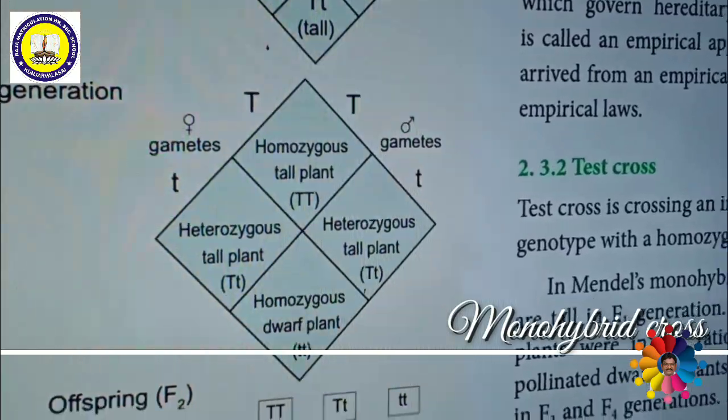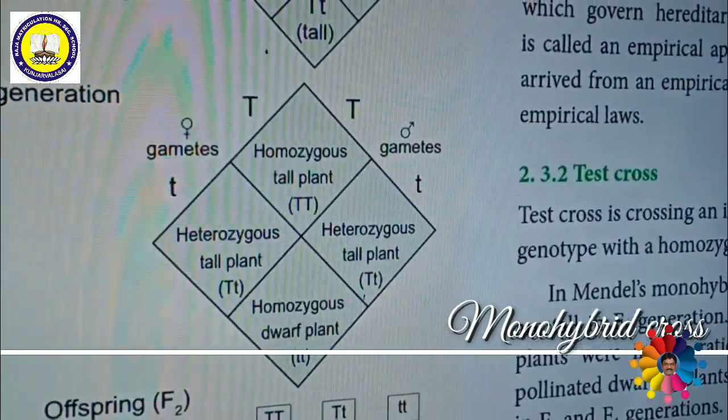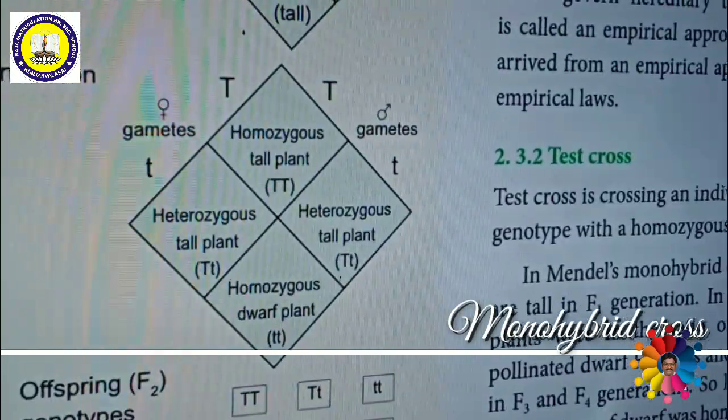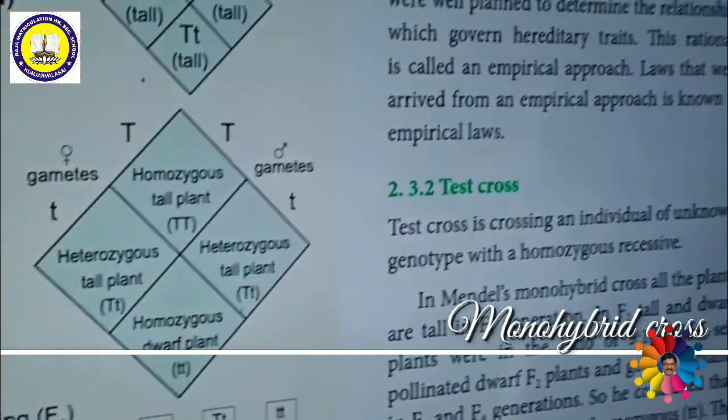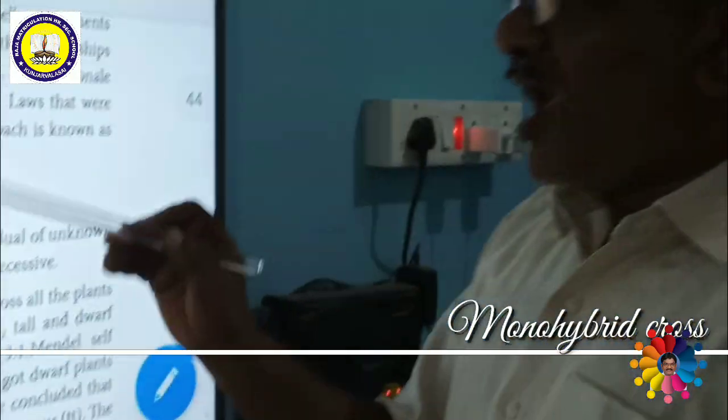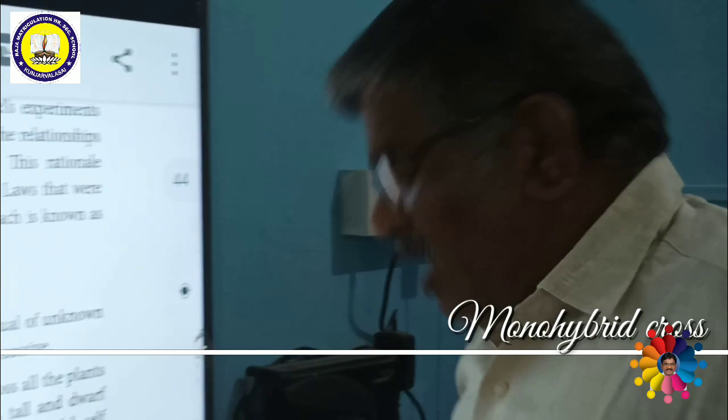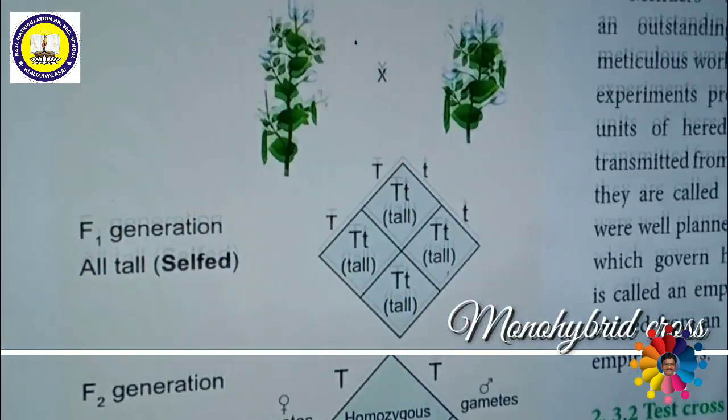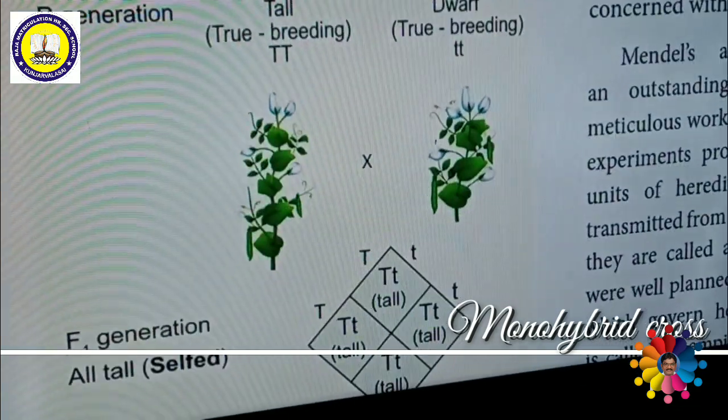That's all about the monohybrid cross. On the basis of this monohybrid cross, I shall explain the Mendelian laws: the law of dominance as well as the law of segregation. See here, first of all, what is the law of dominance?